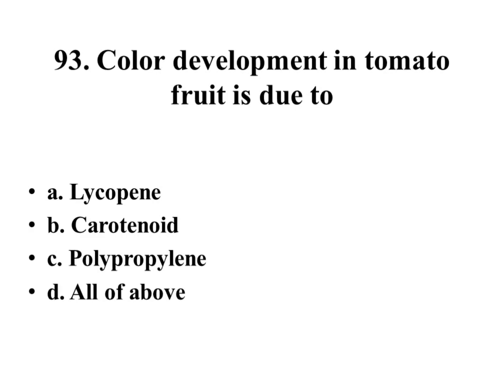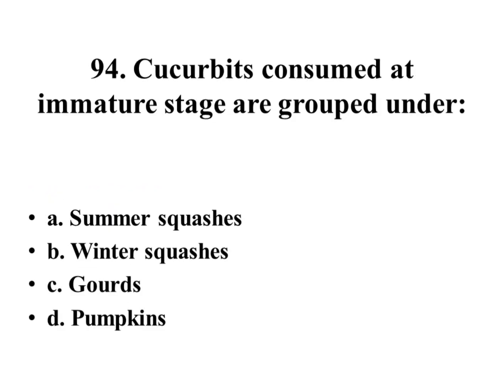Right answer is lycopene. Cucurbits consumed at immature stage are grouped under summer squashes, winter squashes, gourds, pumpkins. Right answer is gourds.